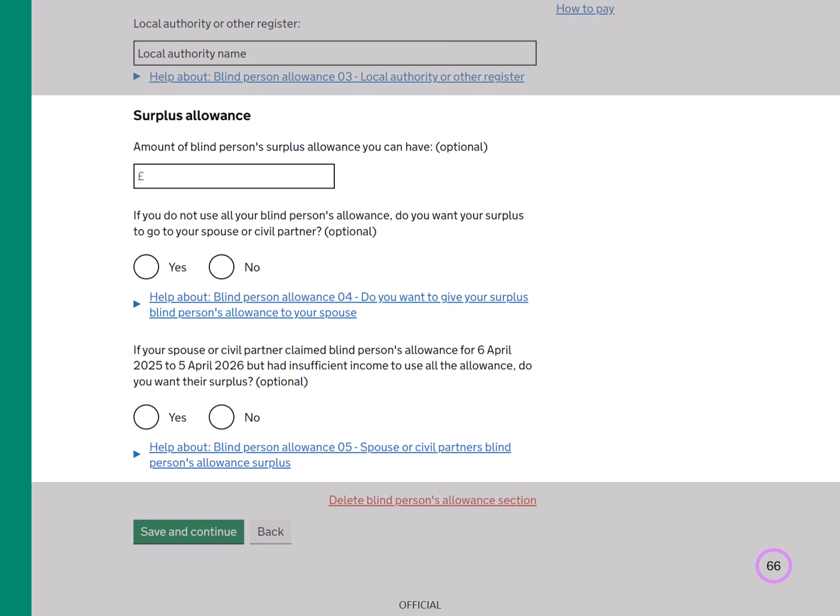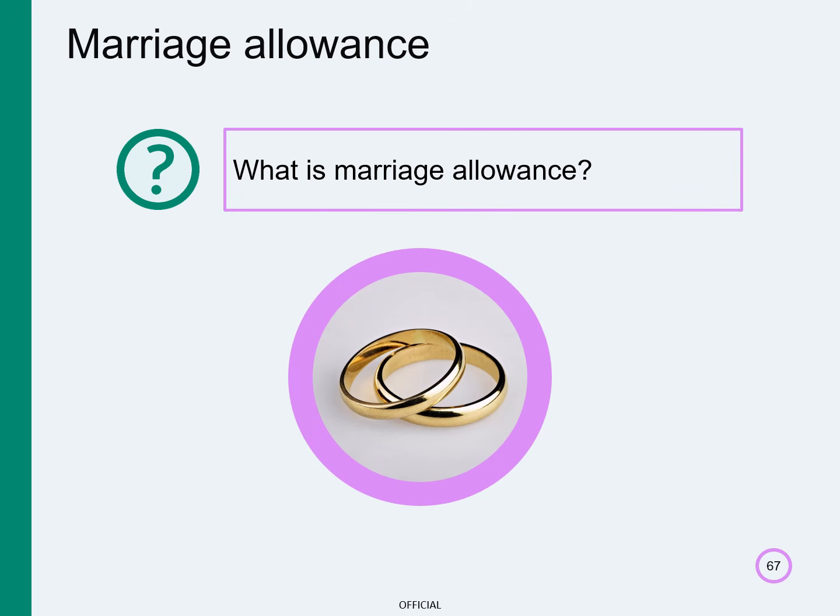If you can't use all the allowance, there's a section at the bottom of the page for you to give the surplus amount to your spouse or civil partner. You can also claim their surplus amount here. Before we look at the next page of the tax return, we'll briefly explain what marriage allowance is.